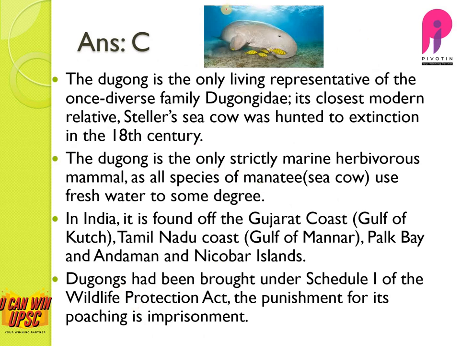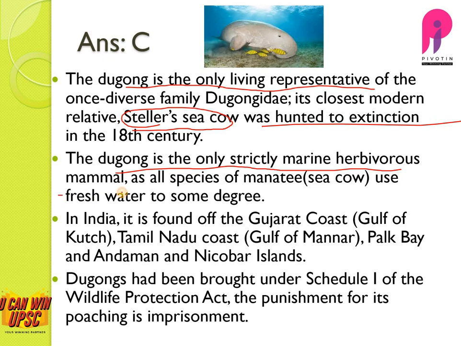You can see how nice the animal is. Actually, dugong is the only living representative of the once diverse family Dugongidae. And you might have heard of Steller's sea cow. It resembles dugong, but it was hunted to extinction in the 18th century. And now dugong is the only strictly marine herbivorous mammal, as all the species of the manatee, that is the sea cow, use fresh water to some degree.